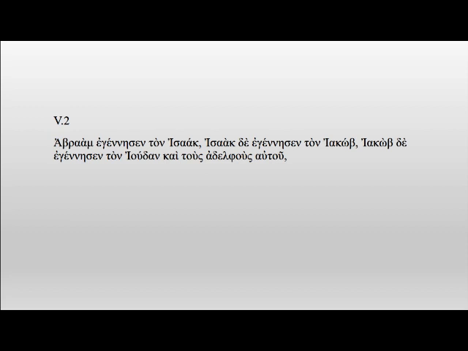Isaac, however, de means but, and sometimes it means and. Many English Bible translations use and, but I think here it's in the sense of however, but. So the meaning would be Abraham gave birth to Isaac, but Isaac gave birth to Yaakov. However, Yaakov gave birth to Judan, etc., etc.